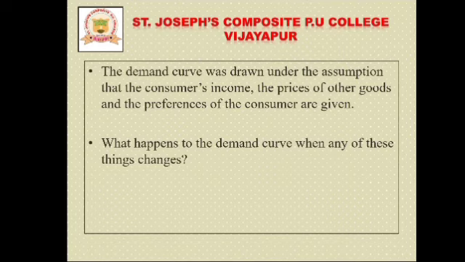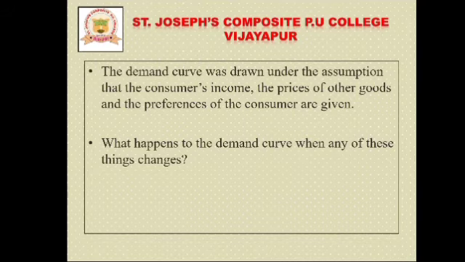And also the demand curve was drawn under the assumption that consumers' income, the price of other goods and preferences of the consumers are given. That we know. So the demand curve goes with the assumption that when it is shifted, it is only because of changes in these.